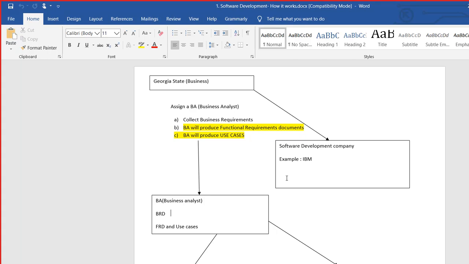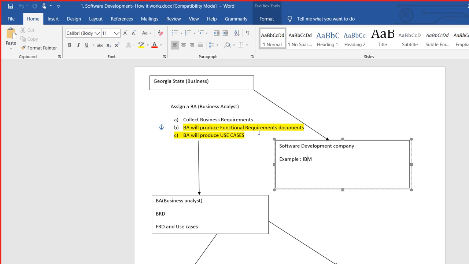Most states might not have that big an IT industry or IT team. So what they might do is, all of these states or big businesses work with software firms as a vendor. They will be going to a vendor or a software development company, let's say IBM, which is a big software development company. So they'll be going to IBM, saying, we need this software in 6 months. Will you be able to develop this software for us?